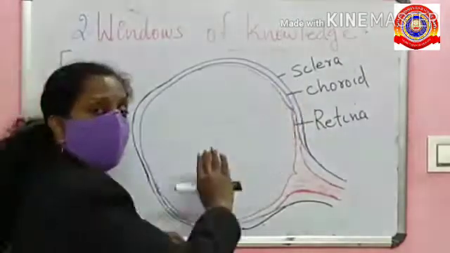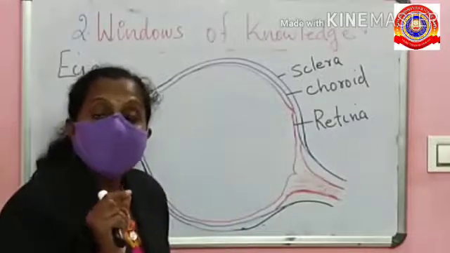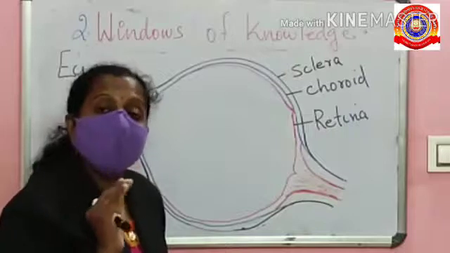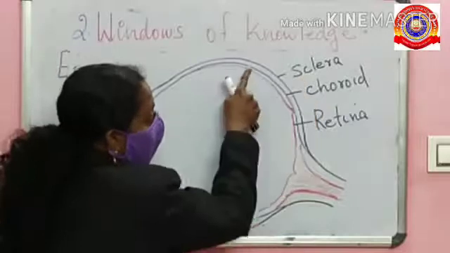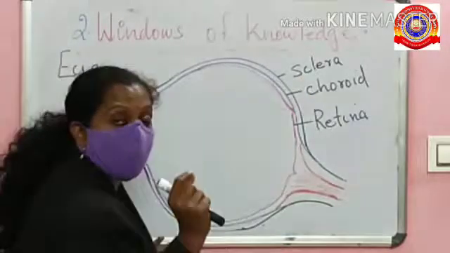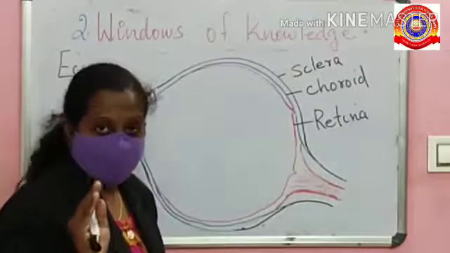Our outermost layer is the sclera, which gives firmness to the eye, and it is made up of connective tissues. The sclera is the outermost layer which gives firmness to the eye. It is made up of connective tissues.